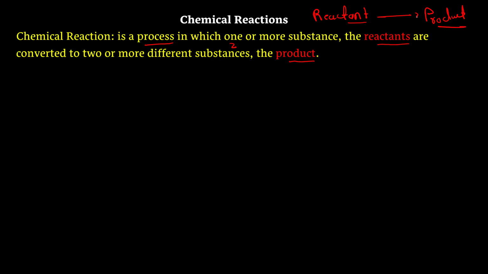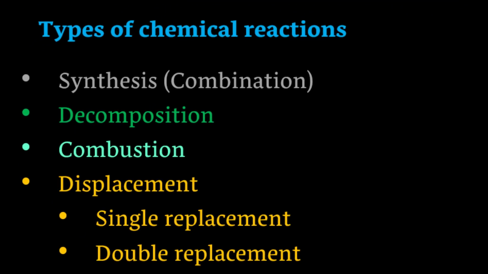From those types of chemical reactions, we are going to discuss just the main types. So if we come to the types of chemical reactions, we can say that we have four main types. The first one is synthesis or combination reaction. The second one is decomposition. The third one is combustion. And the fourth one is displacement or replacement reaction.